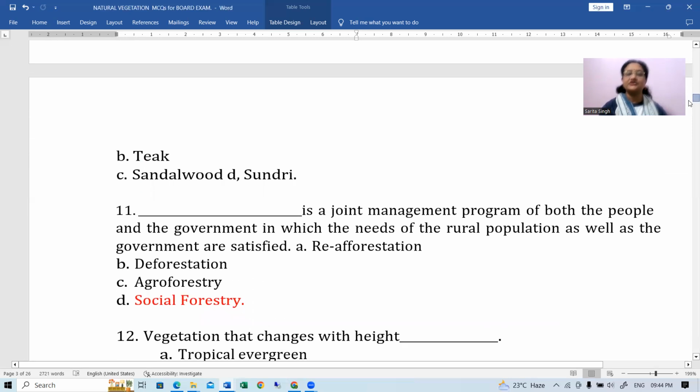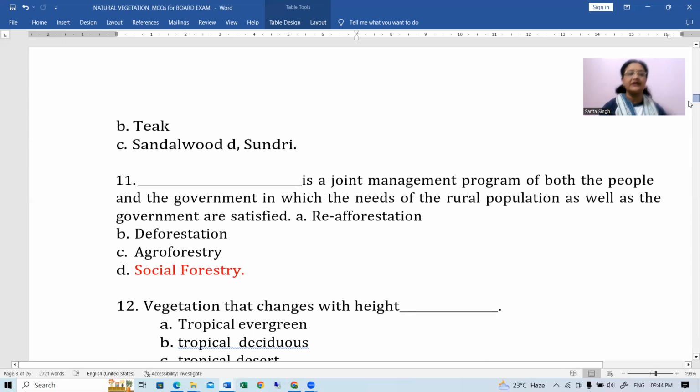Next, dash is a joint management program of both the people and the government in which the needs of the rural population as well as the government are satisfied. What is it? Social forestry. Yes, correct. Out of reforestation, deforestation, agroforestry, social forestry is the correct one. Okay.